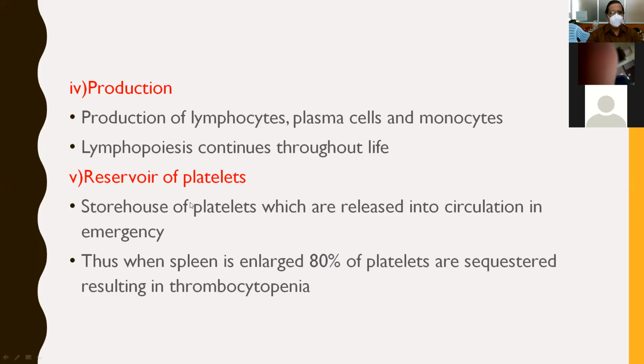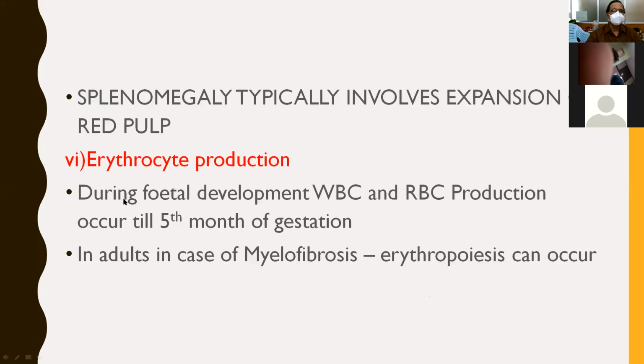That's why while doing elective splenectomy, some surgeons used to give aspirin 150 mg one day before. And when the spleen is enlarged, 80% of platelets are sequestrated, resulting in thrombocytopenia. So when the spleen is enlarged, all of these platelets are sequestrated, resulting in thrombocytopenia. And splenomegaly typically involves the expansion of red pulp only, not the white pulp.